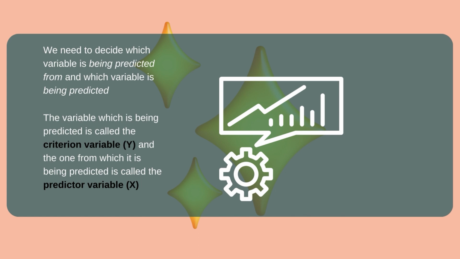When we use IV and DV, we say the dependent variable is dependent on the values of the independent variable. Similarly here, you are estimating the values of the criterion variable based on the scores on the predictor variable.